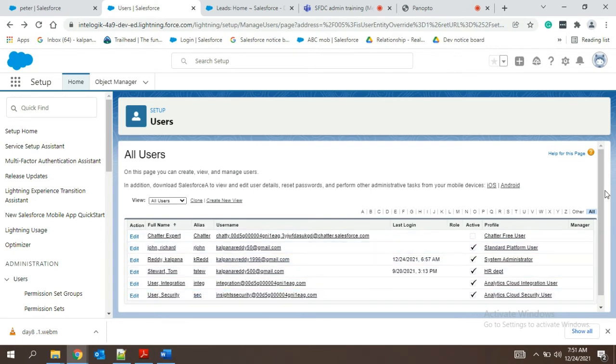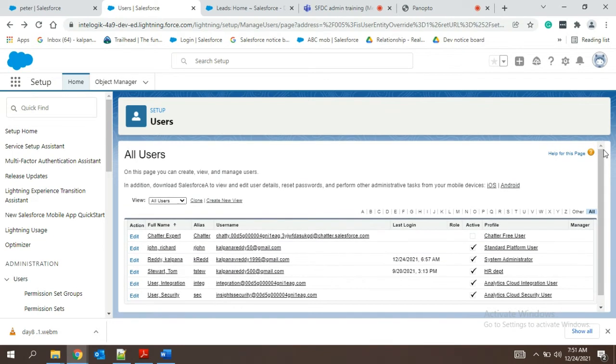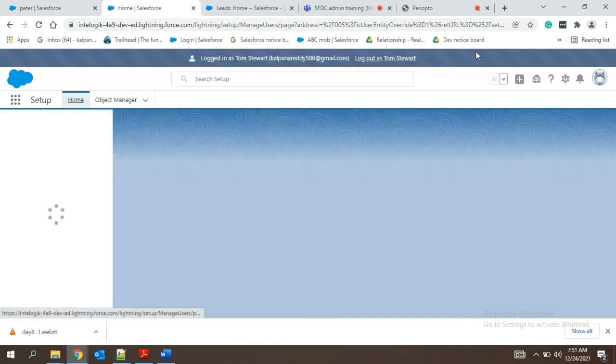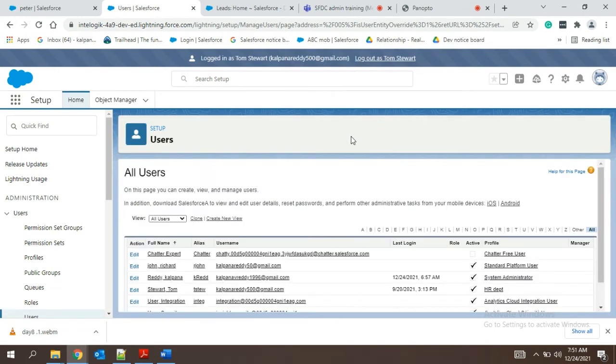Did you people get the login option here? Why is it so? Any idea? Because of Salesforce platform. No, no. Actually, I have logged in as this Tom guy, no? So now, see, once I refresh, it will show us login as Tom Stewart.